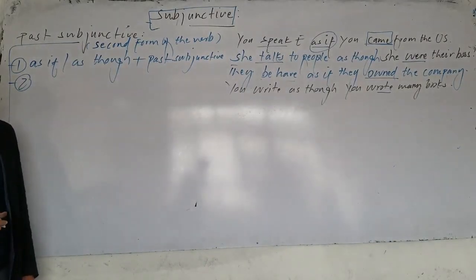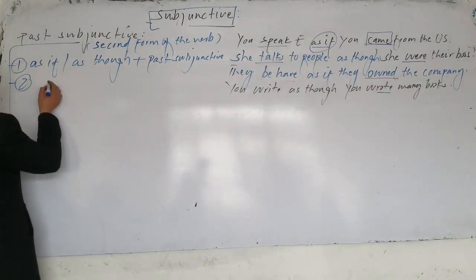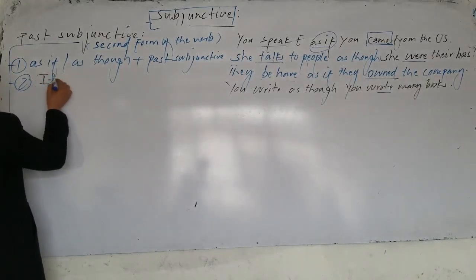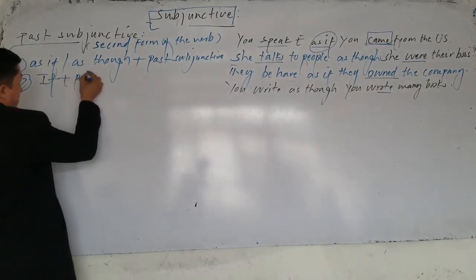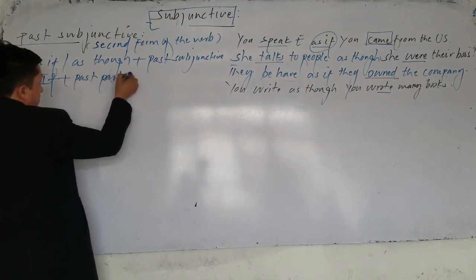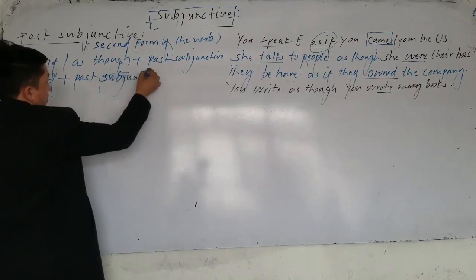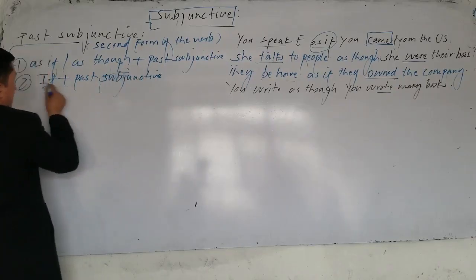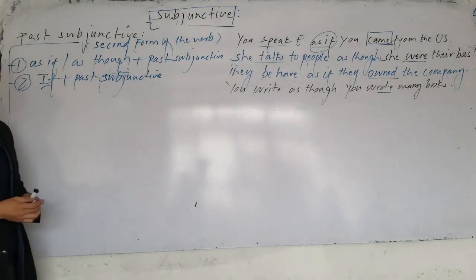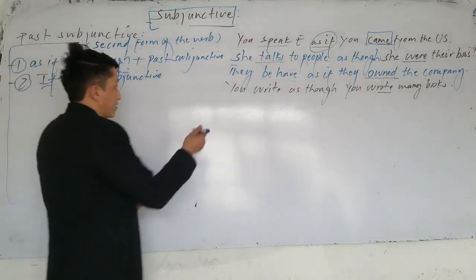Now the next one, number 2, we can also use past subjunctive after which structure? We can also use an if clause. You know, if clause, conditional type what? Past participle, not past participle, past subjunctive. If you remember conditional type 2, yeah? In conditional type 2 after the if clause here we use what subjunctive? Past subjunctive. Let's write the examples here.